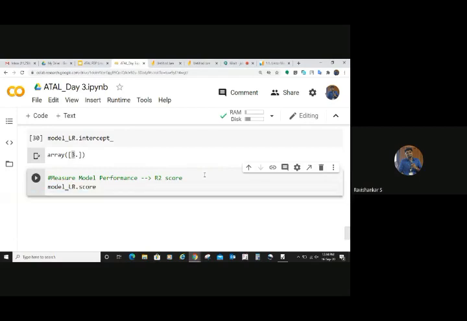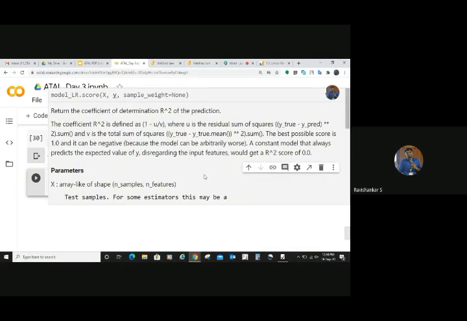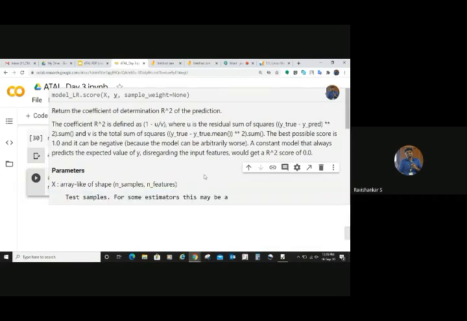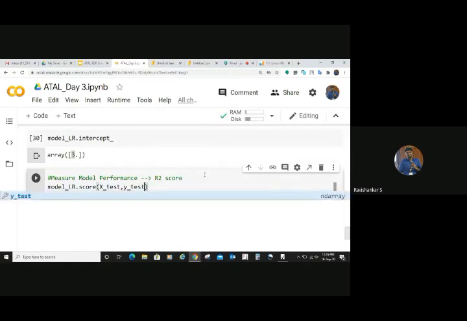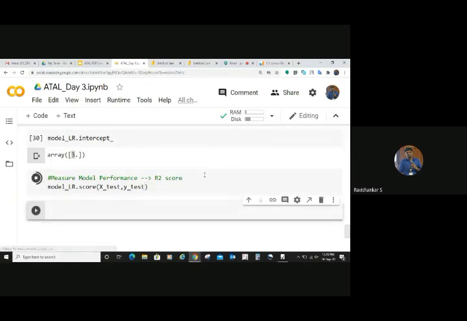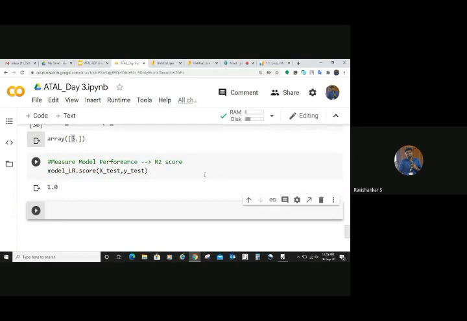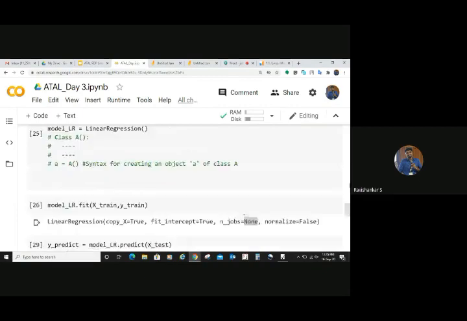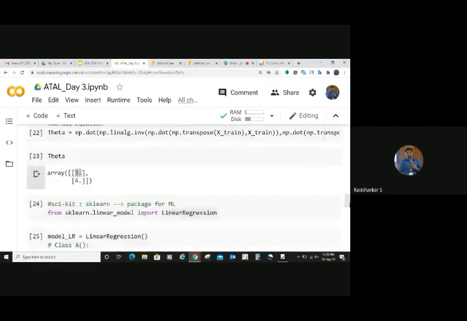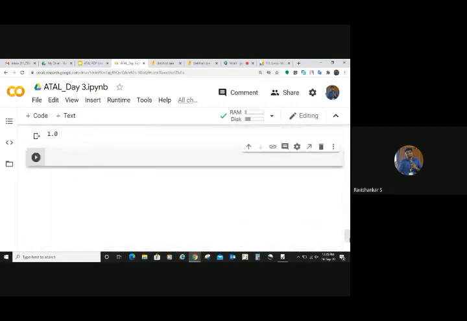You have a function called score, and you pass your testing data input and your actual output. You pass it. Okay, so you will get the score predicted. 1.0 means 100% accuracy, right? Fine. Now, what we are going to do is linear regression, which was on artificially created data. So now we do the same thing on a data set.